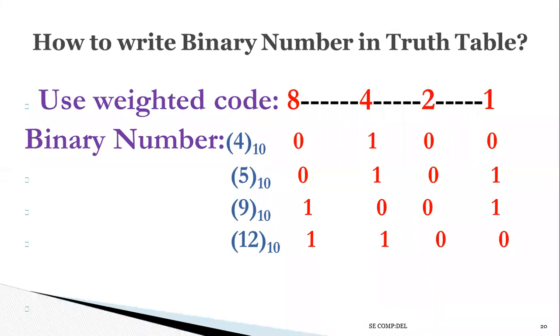Okay. So 4 is 0, 1, 0, 0. 5 is represented by 0, 1, 0, 1. 9 is indicated by 1, 0, 0, 1. So under 8, I'm writing 1 and under 1 I'm writing 1. So the addition is 9. Okay, and 12 is 1, 1, 0, 0. Like that you can write binary numbers.